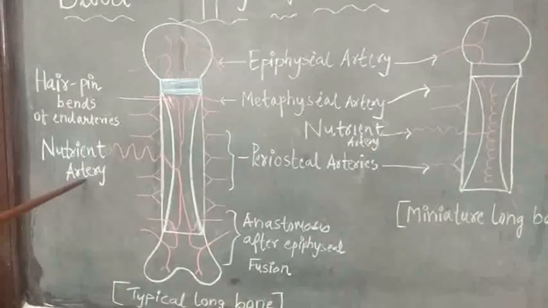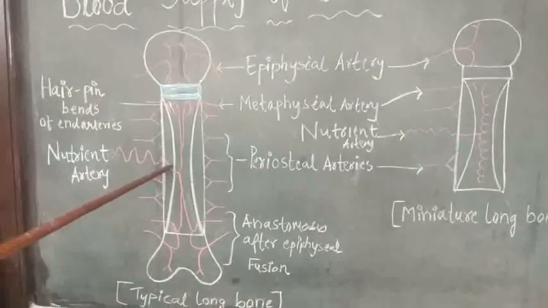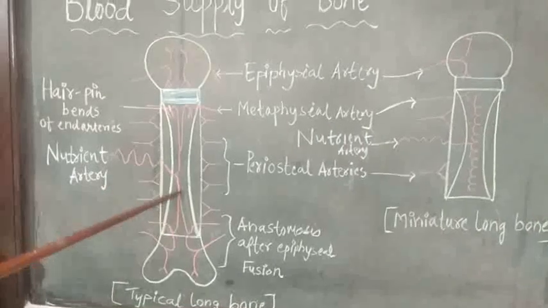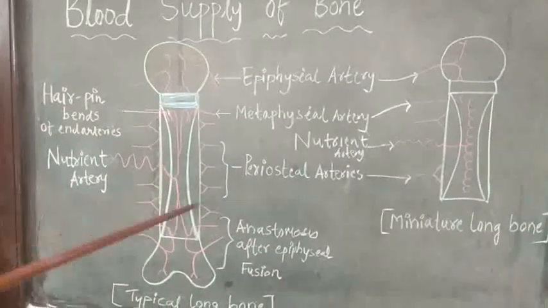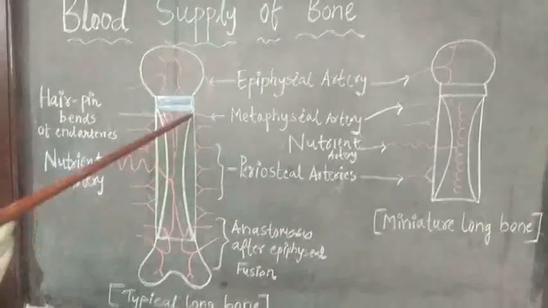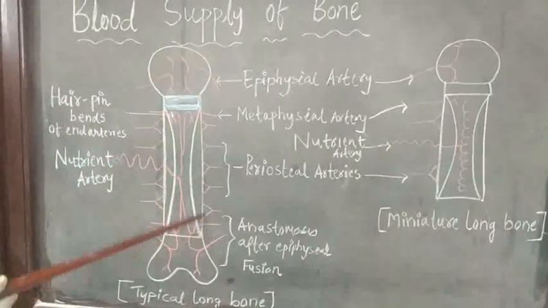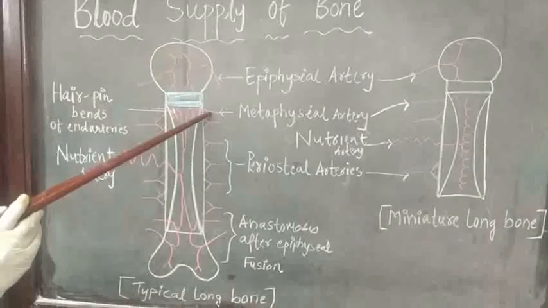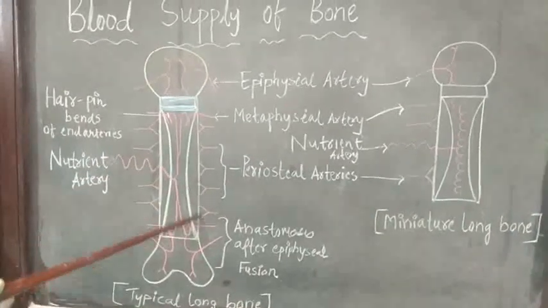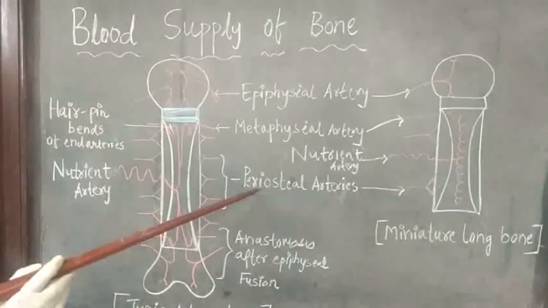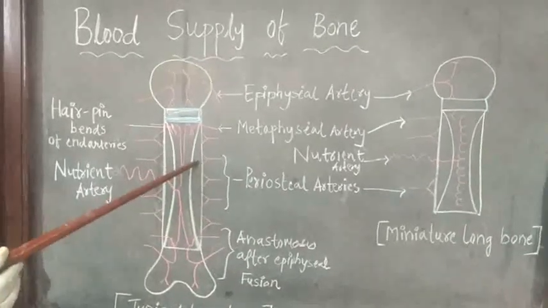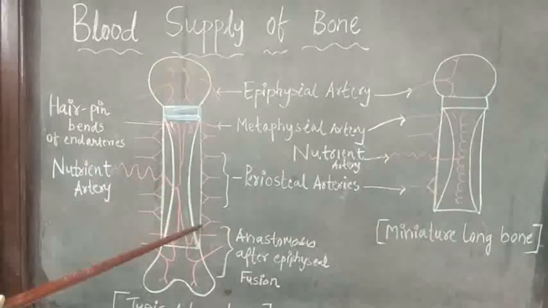Nutrient artery supplies the inner 2/3 of the cortex and the medullary cavity. Okay, now next is the periosteal artery. Periosteal arteries ramify beneath the periosteum. They are more numerous at the sites of attachment of muscles and ligaments. And this periosteal artery supplies the outer 1/3 of the cortex.